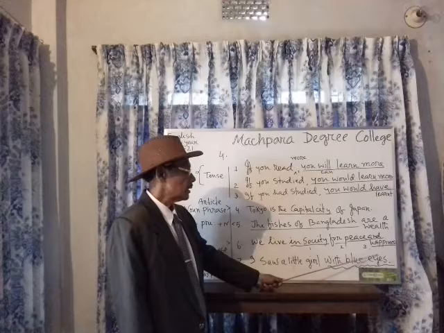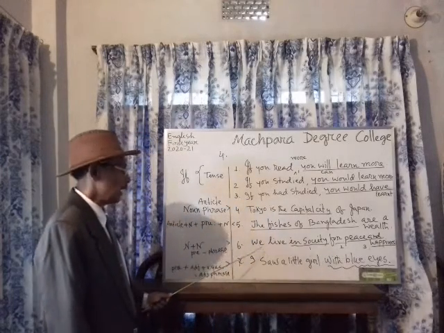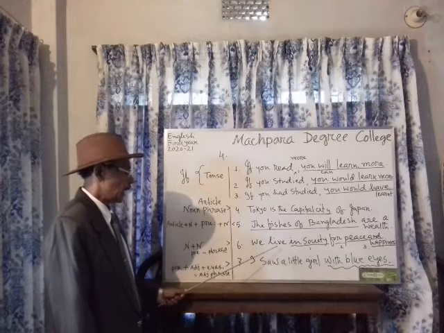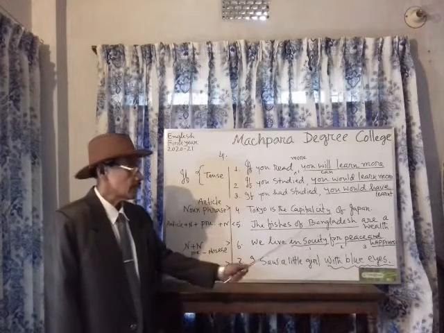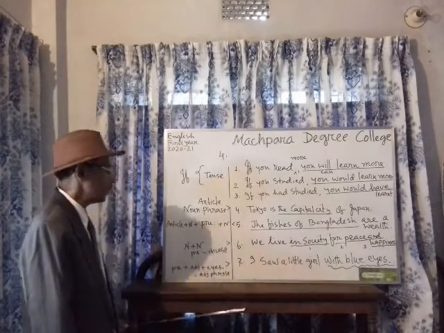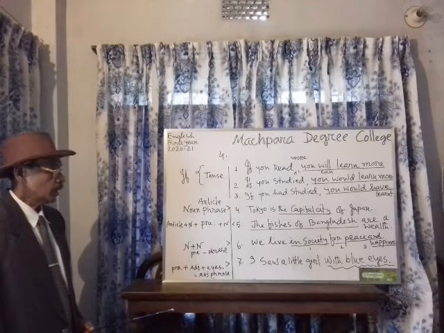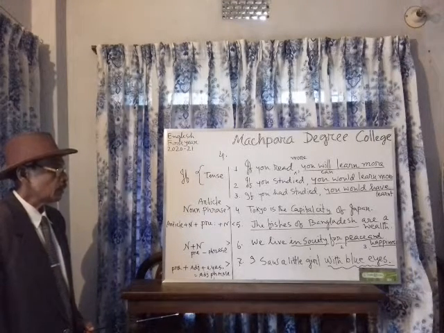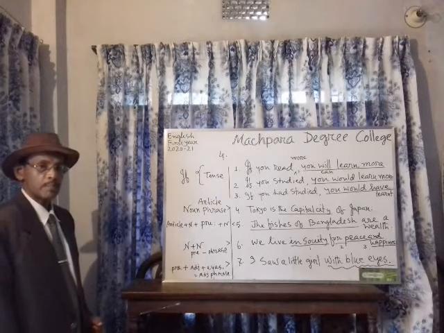Peace, happiness, both are nouns. After we live in, the rest of the sentence you have to cover using your own words. So you should remember, using noun phrases and prepositional phrases, you can easily make your sentence. You should always remember this point.